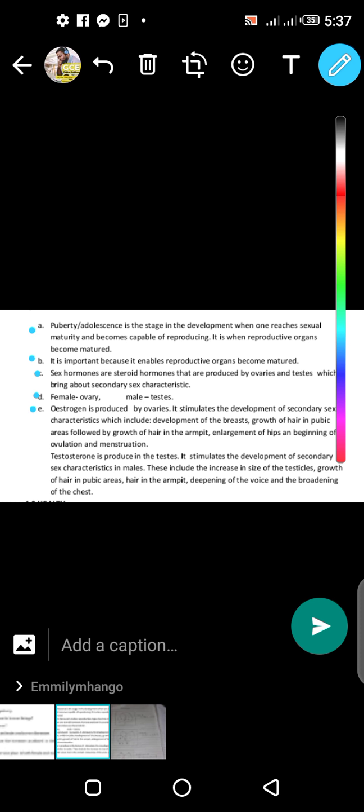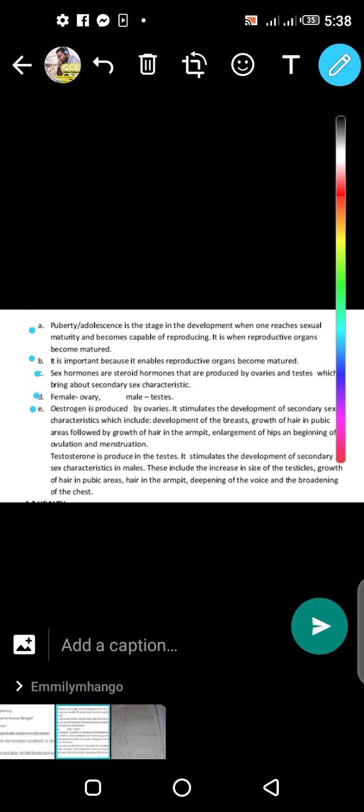That's what I was explaining. So the question was to describe the hormones that are produced in males and females. The hormone produced in females is called estrogen. The ovaries of a girl child will produce a hormone called estrogen, which is a sex hormone.